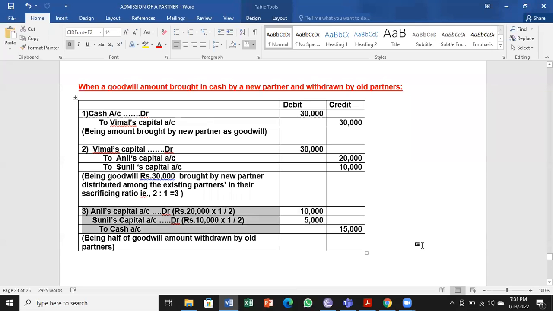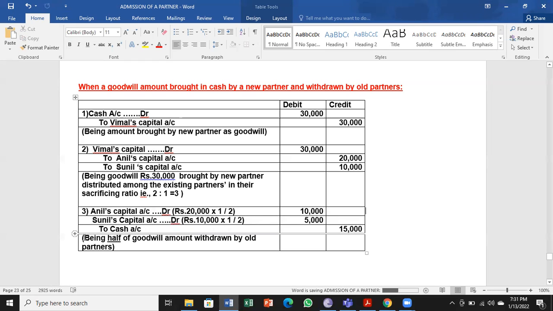Anil is the receiver, debit. Sunil is the receiver, debit to cash account. Cash is going out of the business. So instead of full amount, it is half amount here, half of the goodwill. Please look at it, be careful and try to understand the words which I am explaining to you. It is very, very important.